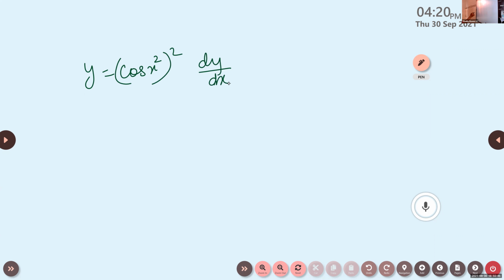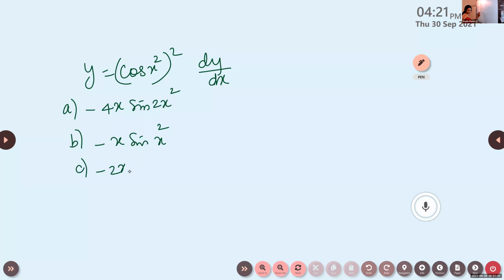Then dy by dx is: option A, minus 4x sine 2x square; B, minus x sine x square; C, minus 2x sine 2x square; and D, minus x cos 2x square.